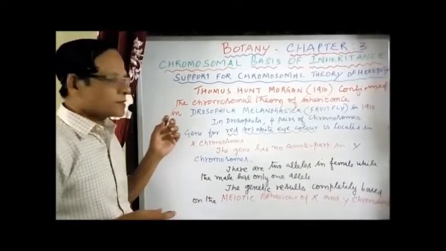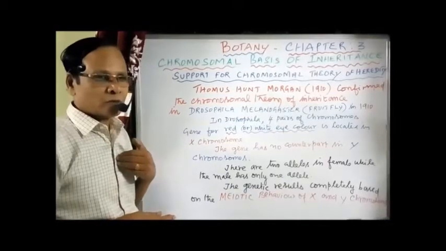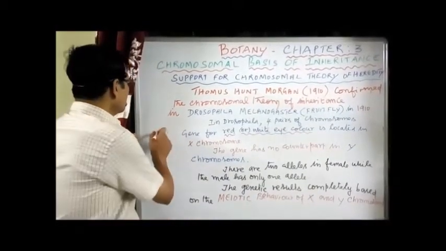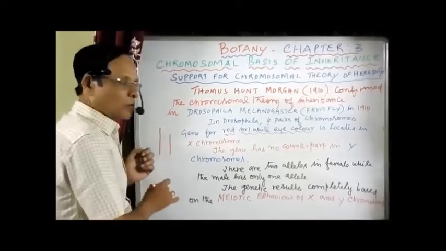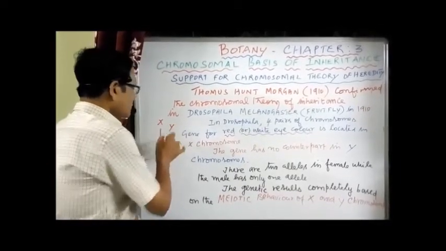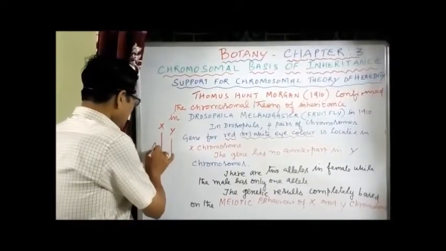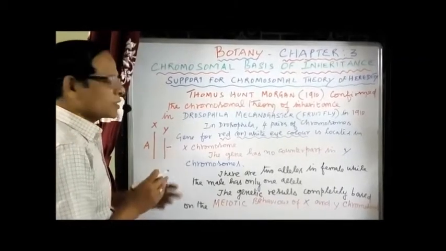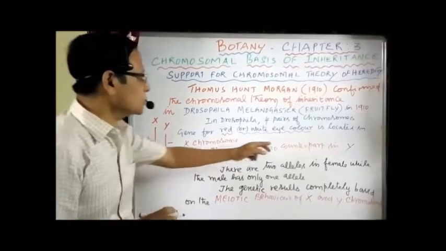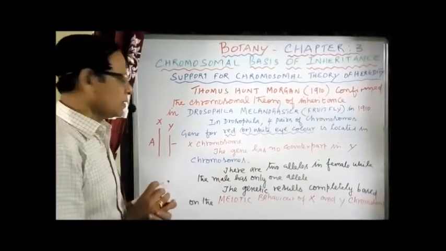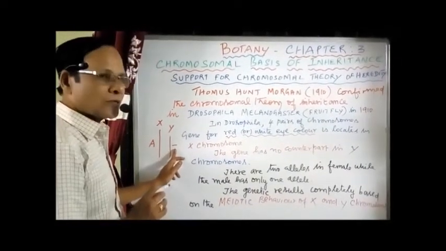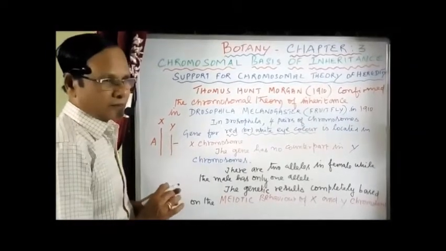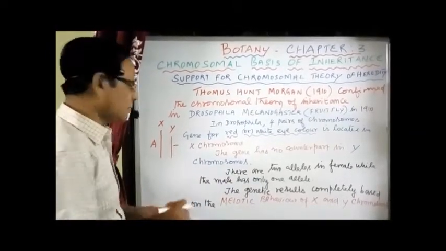In the case of color blindness in human beings, the males are hemizygous, having only one gene in the X chromosome. Suppose this is the X chromosome and this is the Y chromosome. If you have the gene A, there is no counterpart, no corresponding allele in the Y chromosome. That's why the males are called hemizygous. The same statement I mentioned for color blindness.